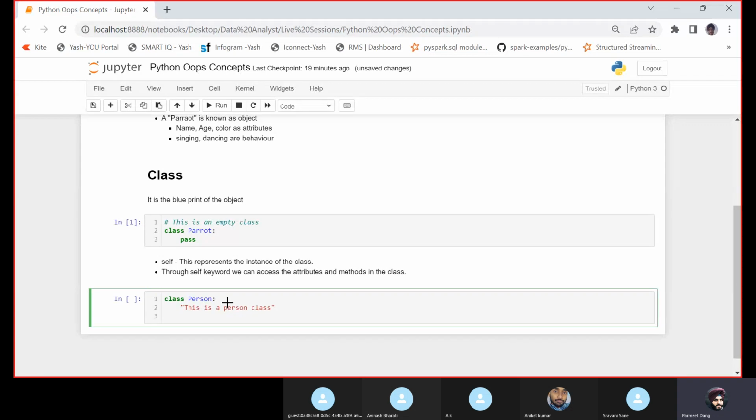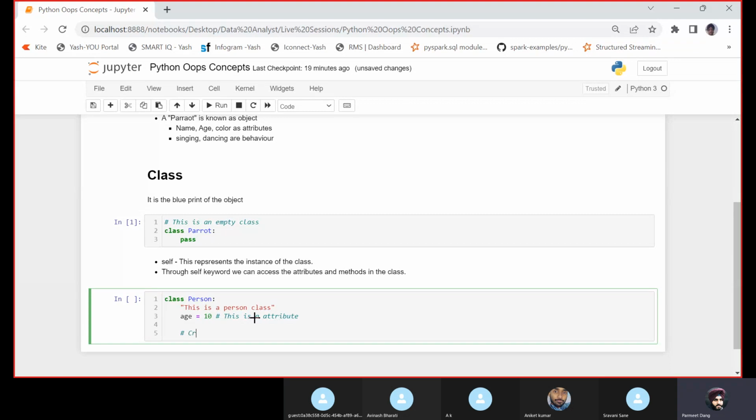This is a docstring that I have attached to the class. Inside this, I am creating one variable, let's say age equals 10. This is a variable, but inside a class, we call it an attribute.